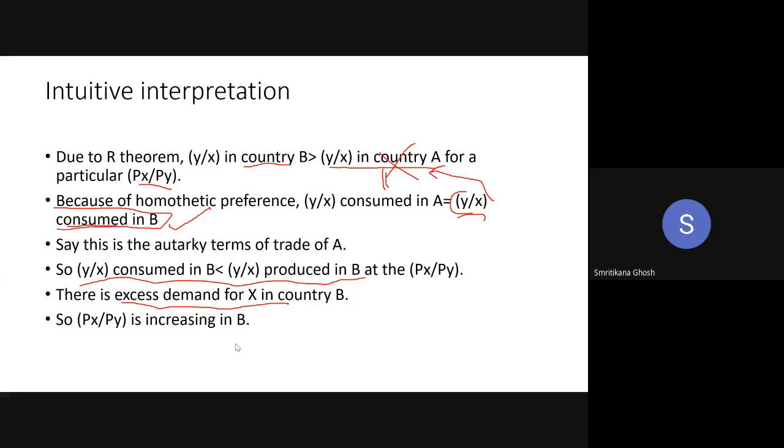That is why the relative price of Y is less in country B. Px by Py is increasing, means Py by Px is falling, no? We are explaining in terms of X. You can explain it in terms of Y as well, no issue. You will get the same point.